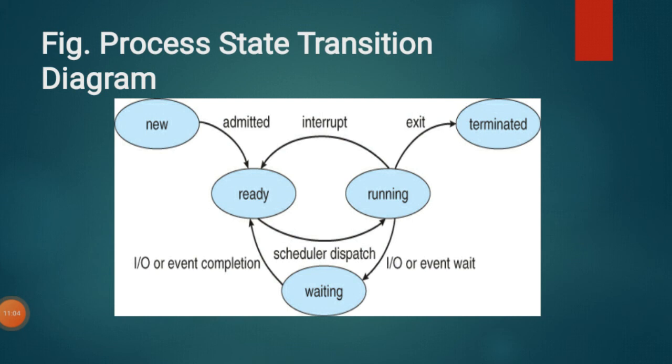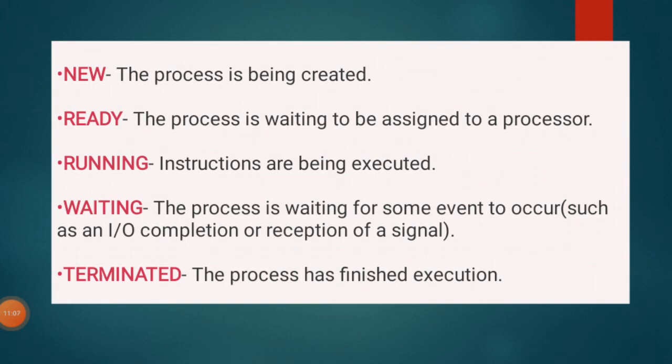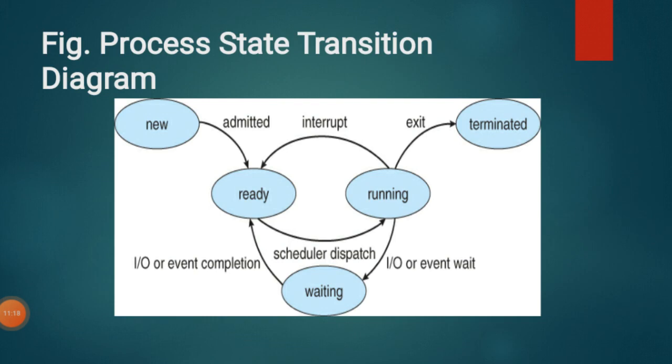Okay, so the last one is terminated. Termination is nothing but what? Whenever the process completes its execution, it is going to terminate itself. So the process is terminated once it finishes its execution. In the terminated state, the process is removed from the main memory, and even its PCB is deleted. So what do we mean by PCB? PCB is nothing but the process control block, which we'll see in the next video.